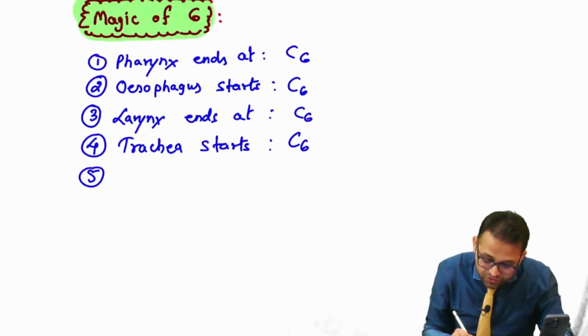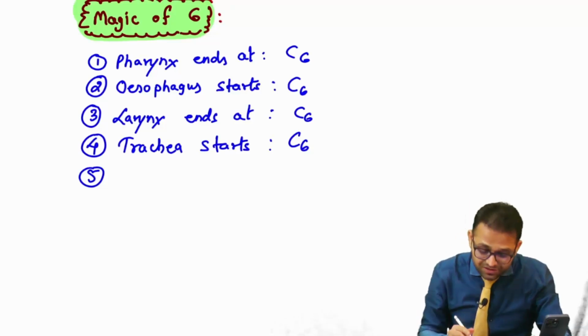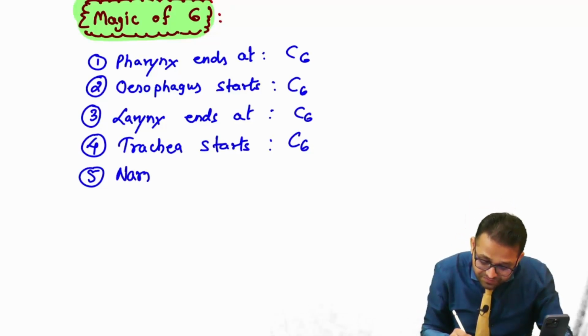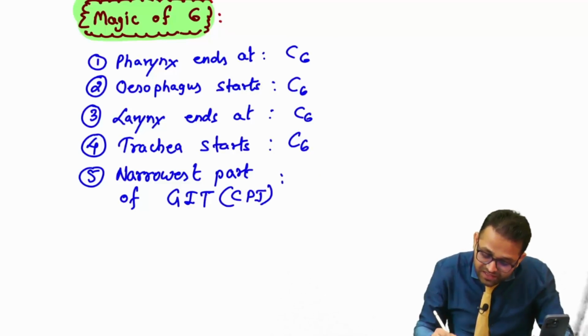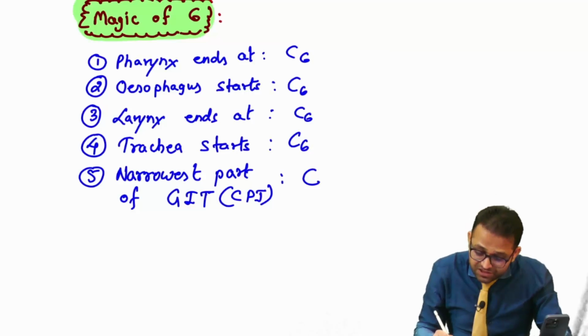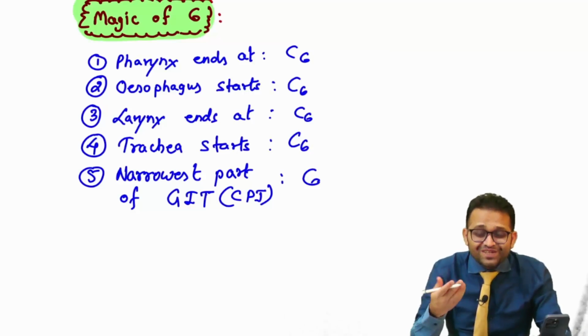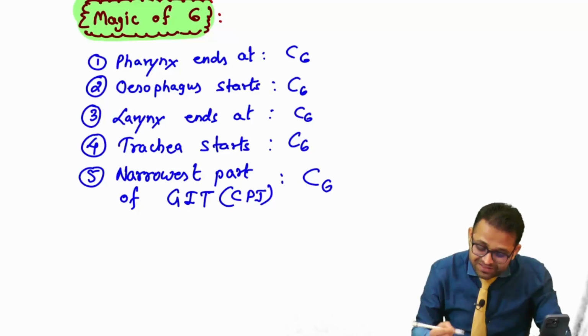Your clinical question, surgery, medicine, ENT question. Yes, the narrowest part of GIT, that is our cricopharyngeal junction. Sir, it is located at which vertebral level? Again, C for cricopharyngeal junction. Just turn this one, so it is turning into the 6. So this is another way to remember, C6.